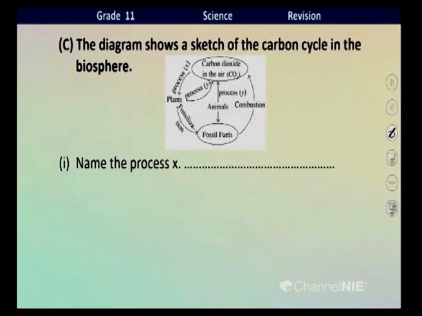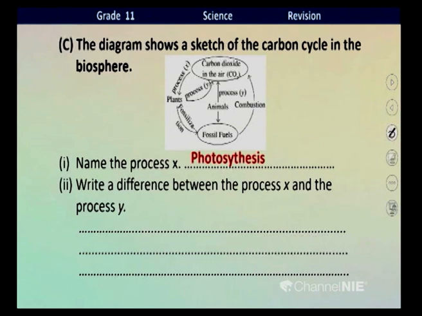Name the process X. Here, children, if you observe this carbon cycle properly, the process X represents photosynthesis. As I told you, children, it is the only way that carbon dioxide is absorbed from the atmosphere. Then the answer for the question is photosynthesis.